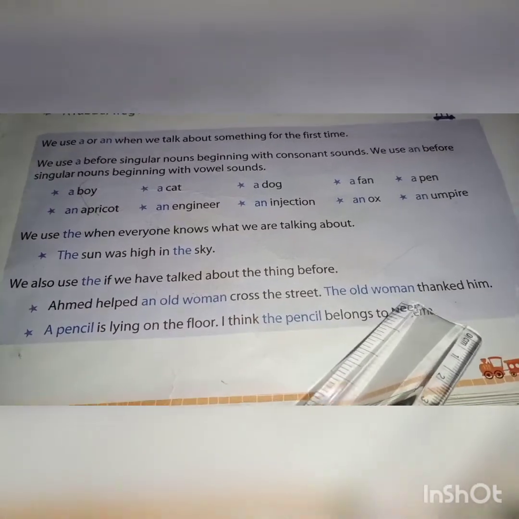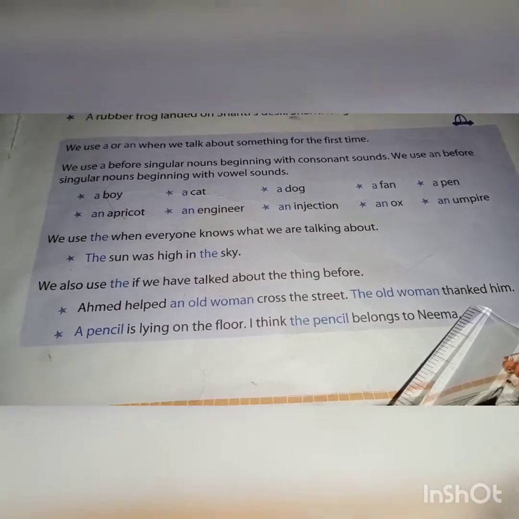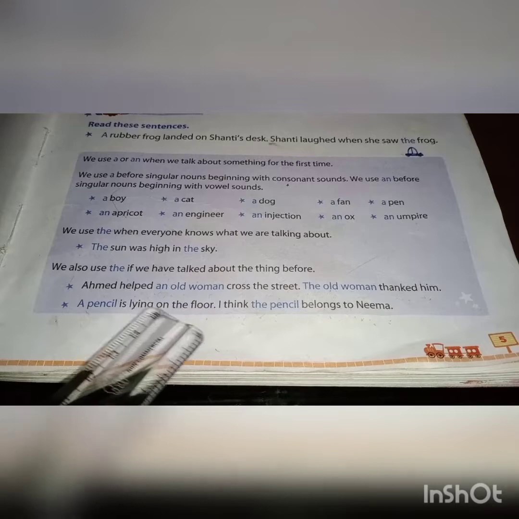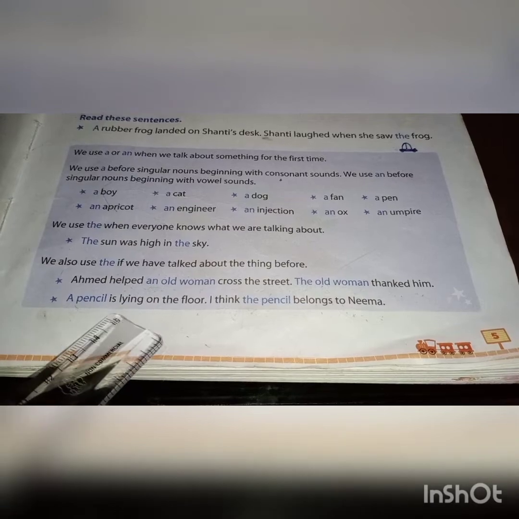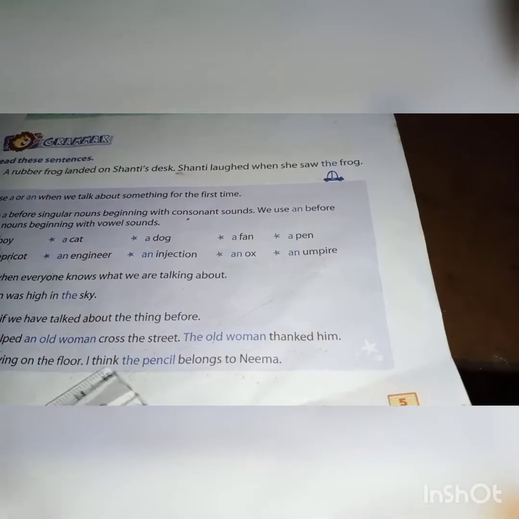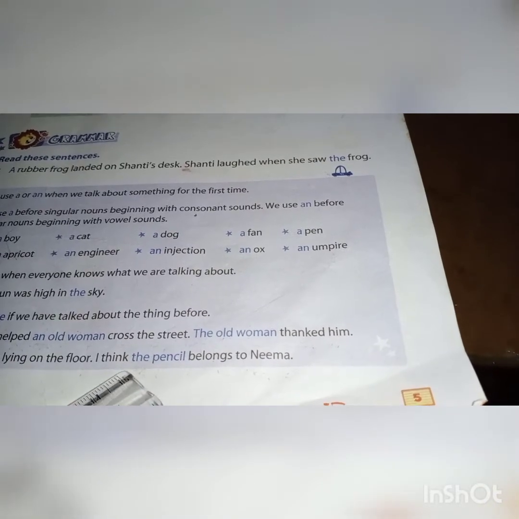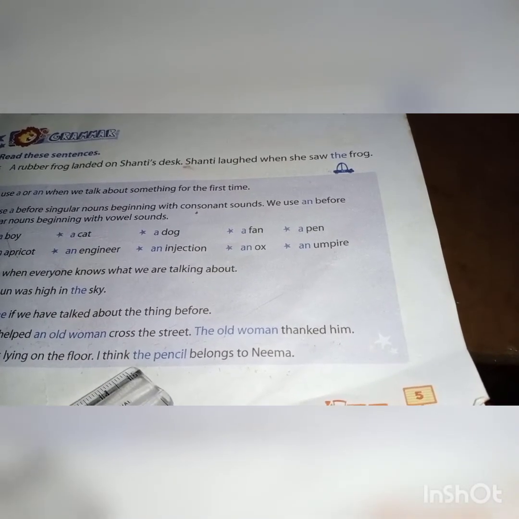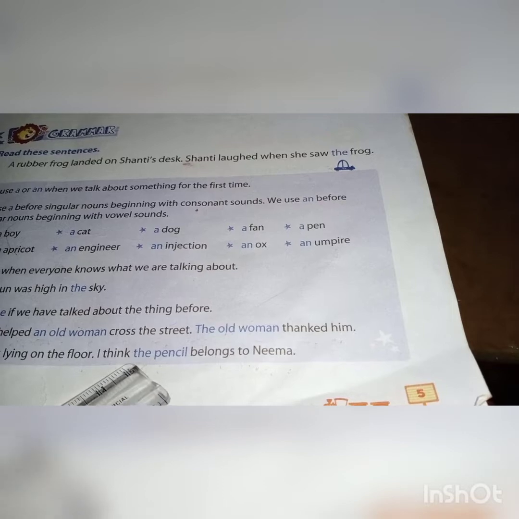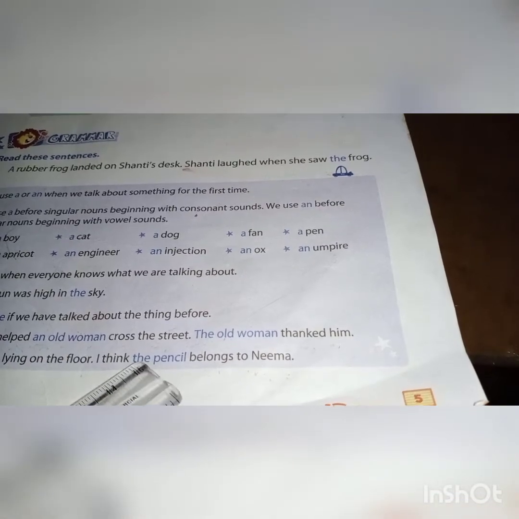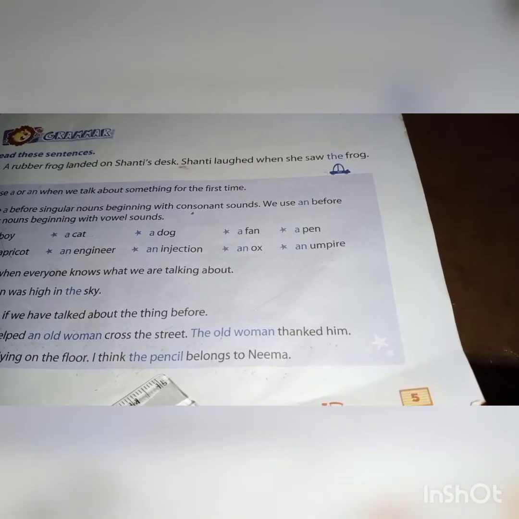The old woman thanked him. A pencil is lying on the floor. Here we use a before singular nouns beginning with consonant sounds. I think the pencil belongs to Neema. Here the is used for a particular thing, that is the pencil.